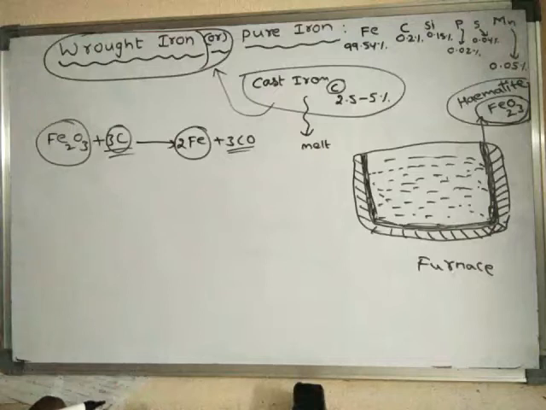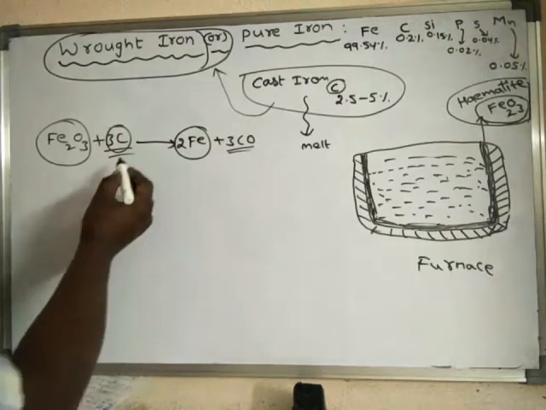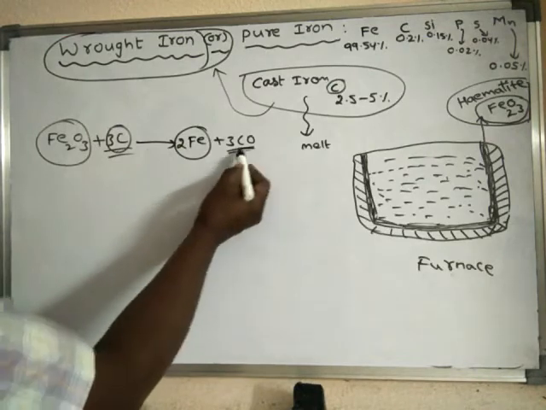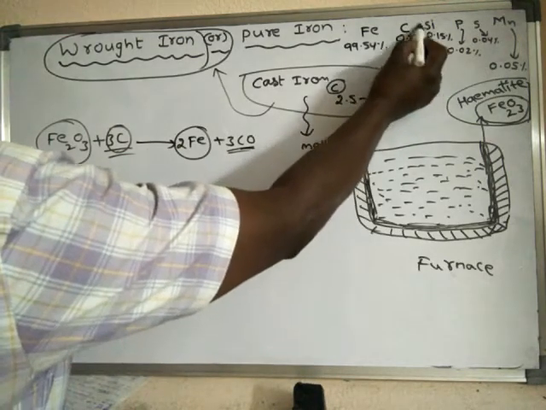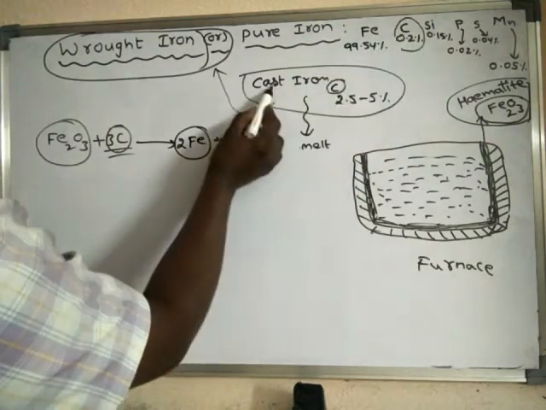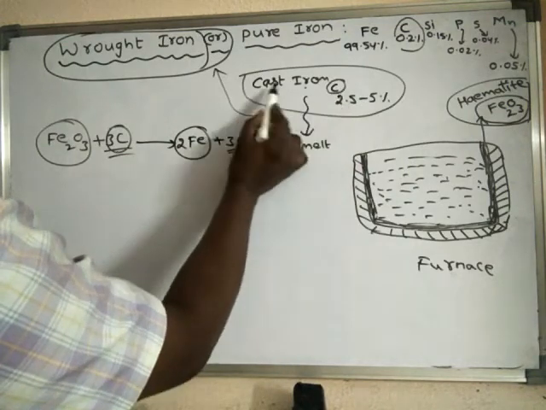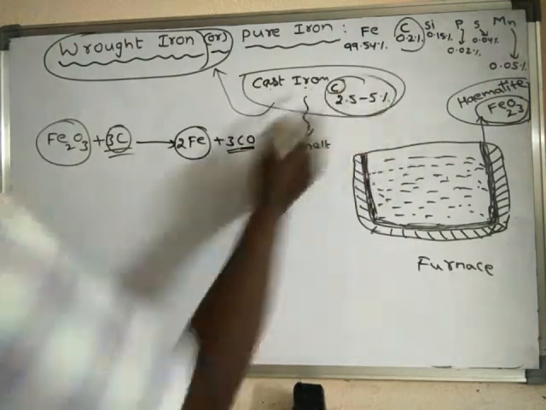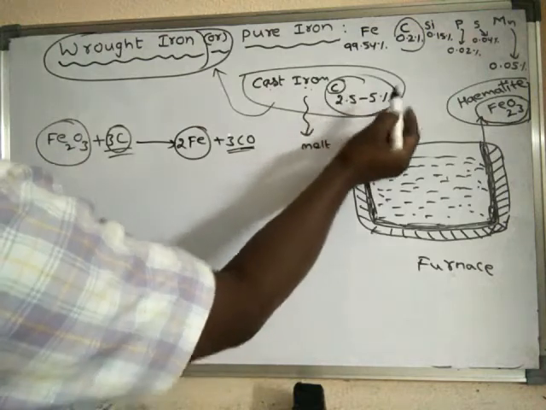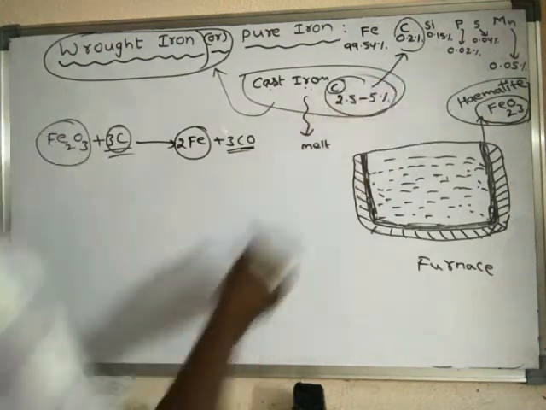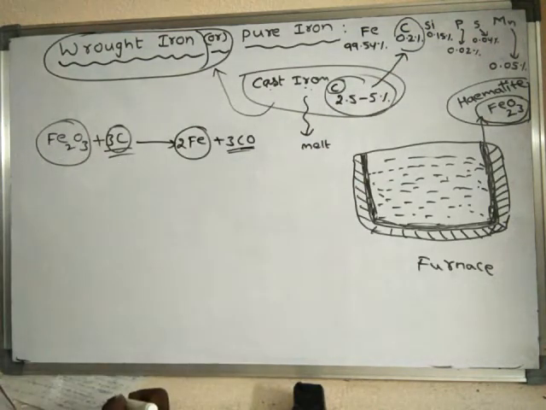In the cast iron, carbon is this much percentage, and it is reduced to only 0.2 percentage. That means most of the carbon is almost removed.